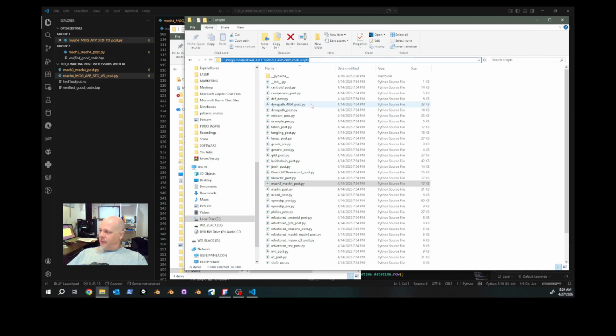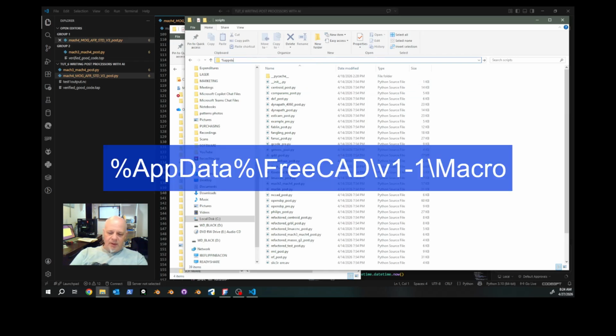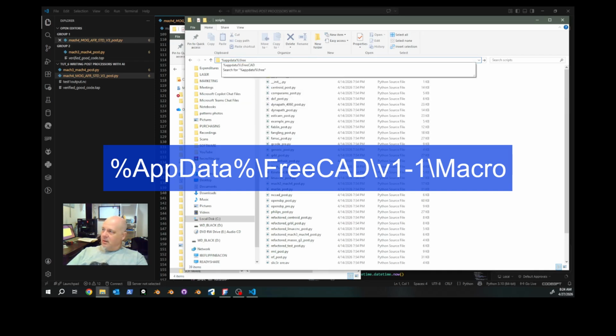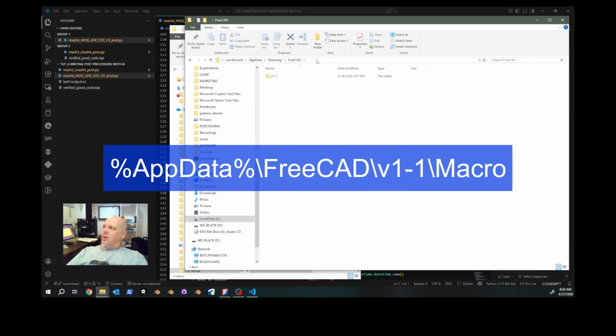In your file system, click in your address bar and type %appdata%/FreeCAD. Go into version 1-1, and then here in the macro folder is where we want to put our posts.